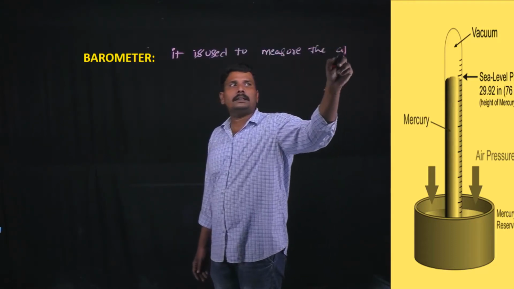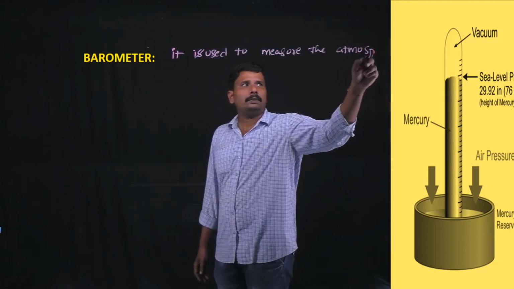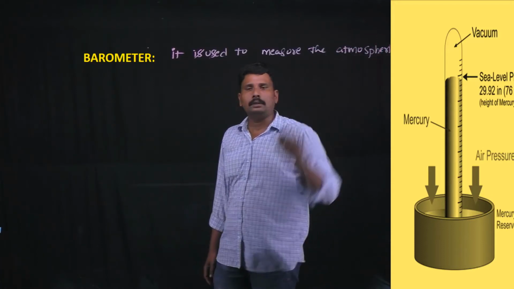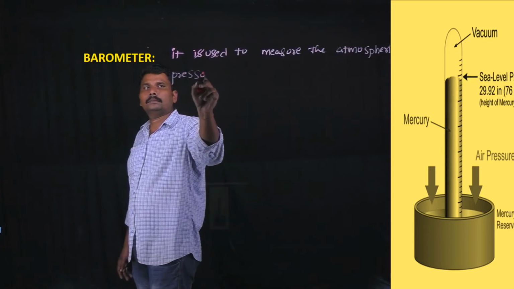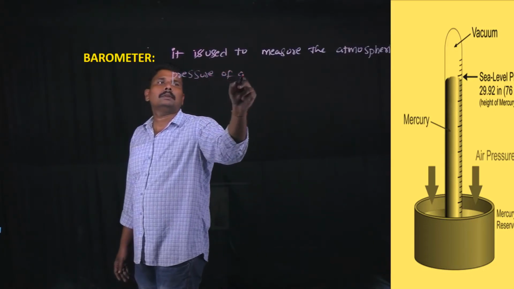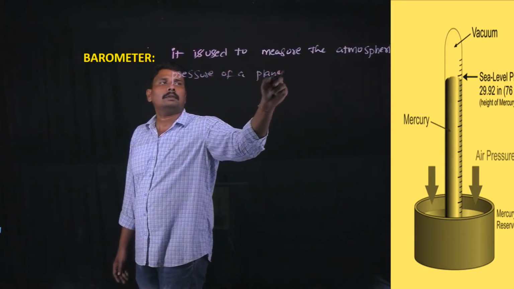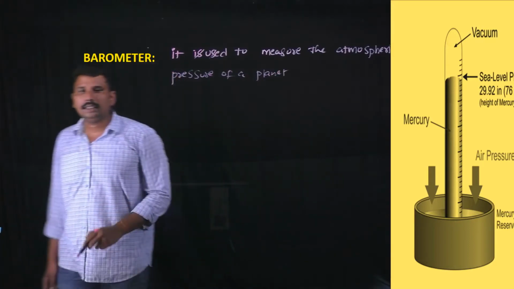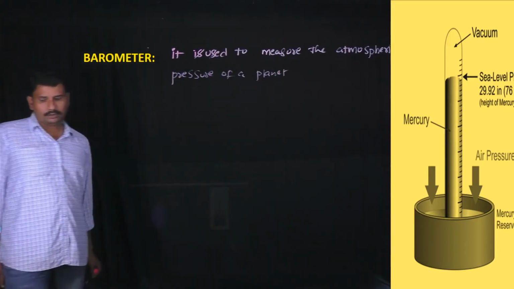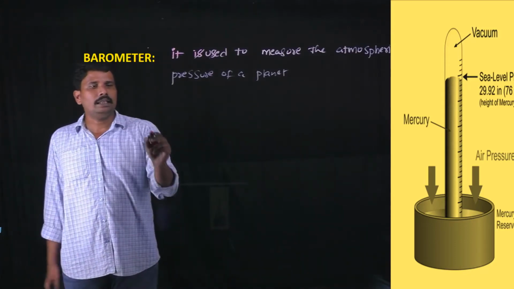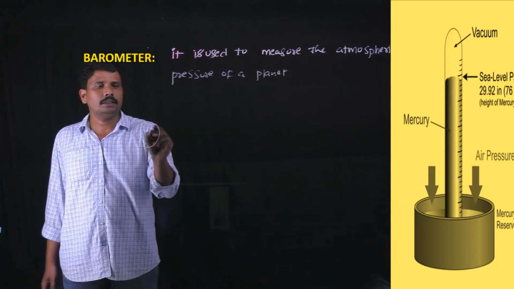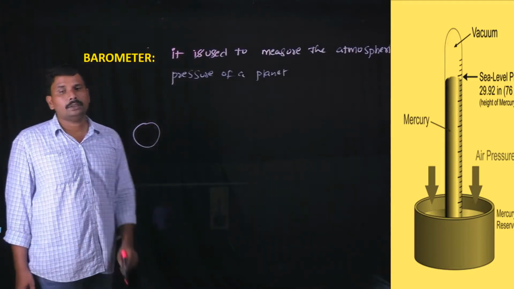Measure the atmospheric pressure of a planet. First of all, what is the atmospheric pressure of a planet? Atmospheric pressure means every planet has its own atmosphere.